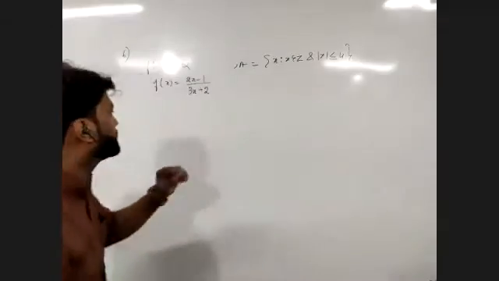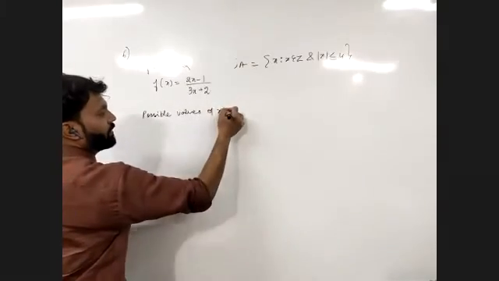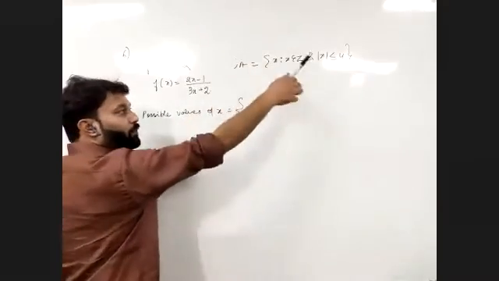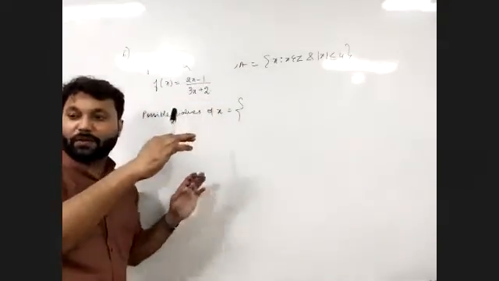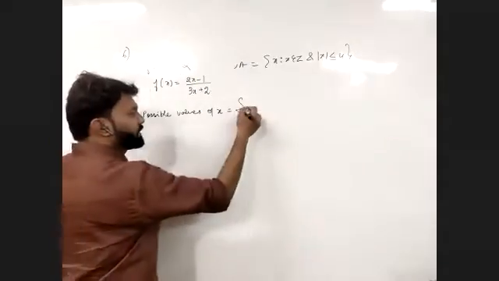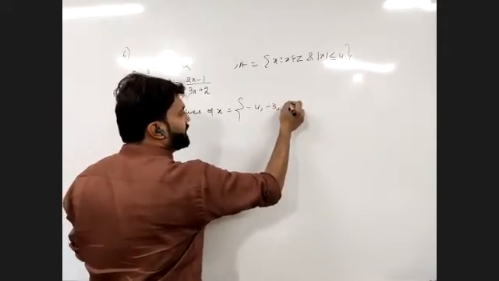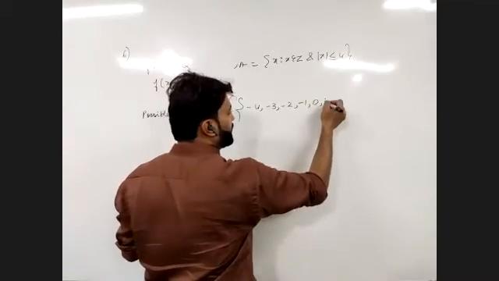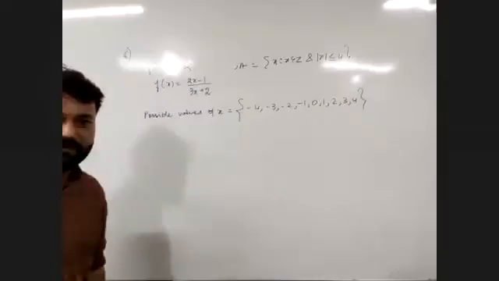Now look carefully. Possible values of x. Mod of x is less than or equal to 4. So the mod of the value of x cannot exceed 4, maximum up to 4. So can it be minus 4? Because mod of minus 4 will be 4. Minus 3, minus 2, minus 1, 0, 1, 2, 3, and 4. These are the possible values of x.